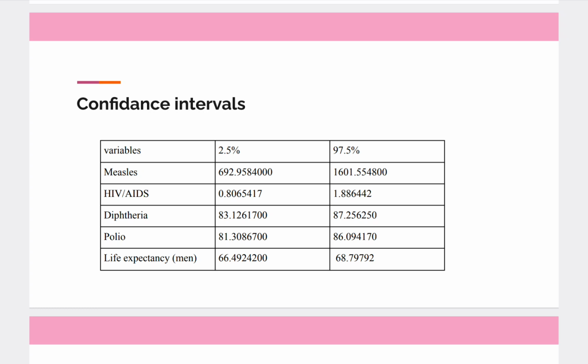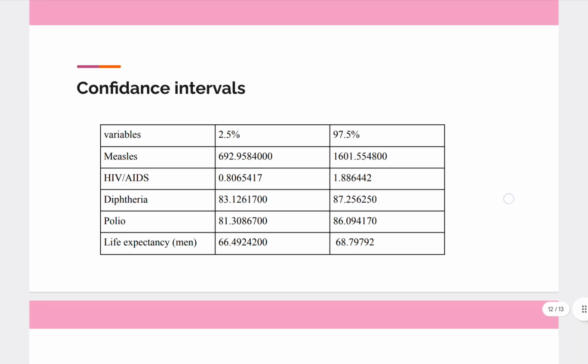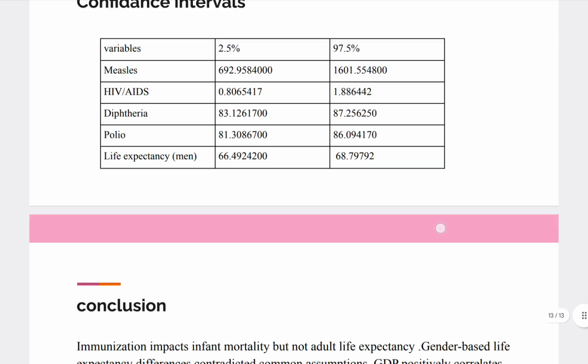For example, the confidence interval of 0.05 tells us that all the central tendencies, mean, mode, median, lie between these two values. Here we calculated the confidence interval for the 5 variables we're interested in.